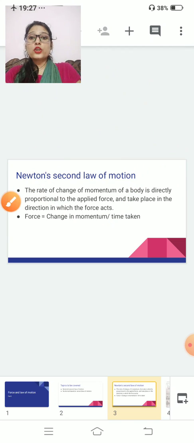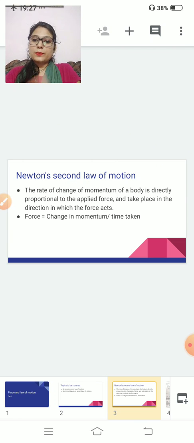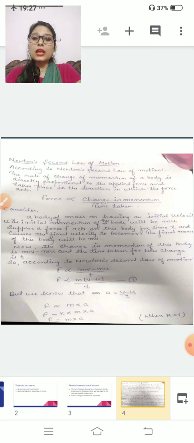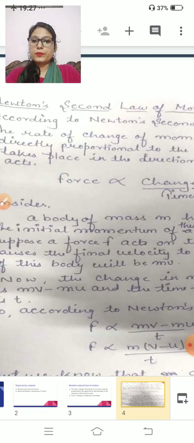Clear? And momentum is directly proportional to the force applied. The mathematical expression for Newton's second law is F = change in momentum upon time taken. Now we will do the derivation of this.